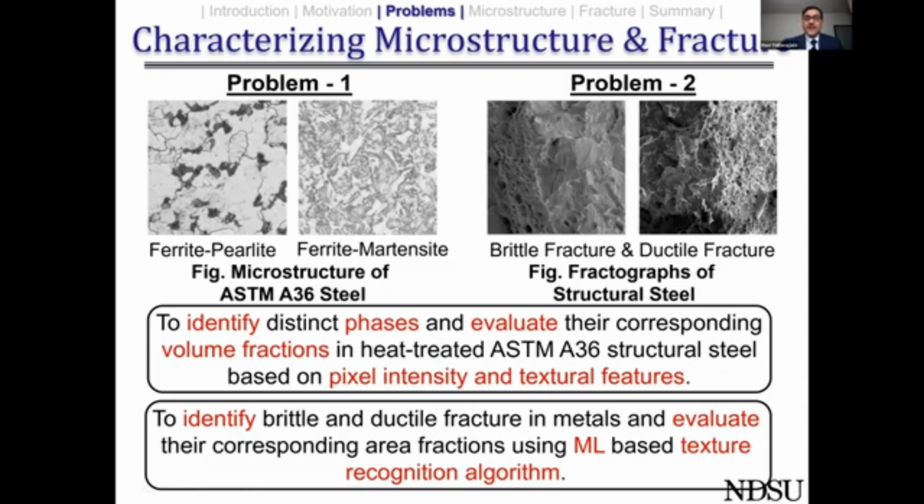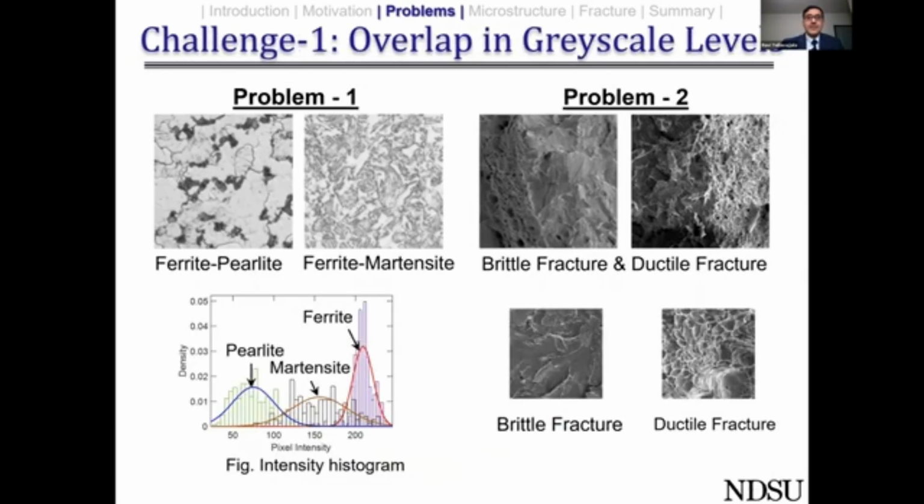quantify their area fractions. So on the periphery, this might look like a very simple problem, which actually isn't the case. Why? Because most of the existing commercially available software relies on pixel intensity to identify the various metallurgical phases and also the types of fractures on a particular SEM image. But the problem here is, here we have ferrite pearlite and ferrite martensite microstructures.